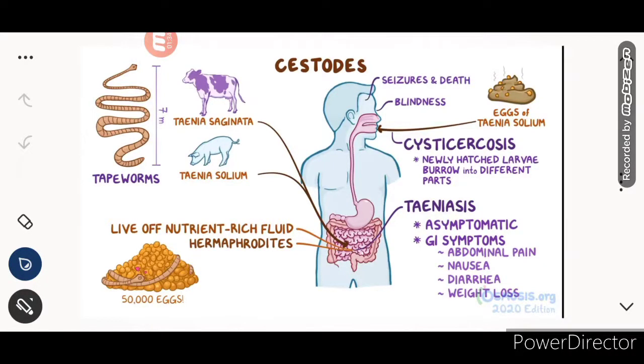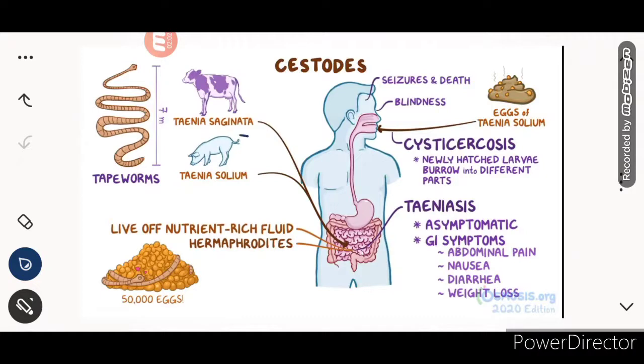So cestodes are basically about 7 meters long, around 13 feet. They are so big, and they can lay around 50,000 eggs during a complete life cycle. So if you are infected, they are not alone, they will grow in mass. Where do they come from?